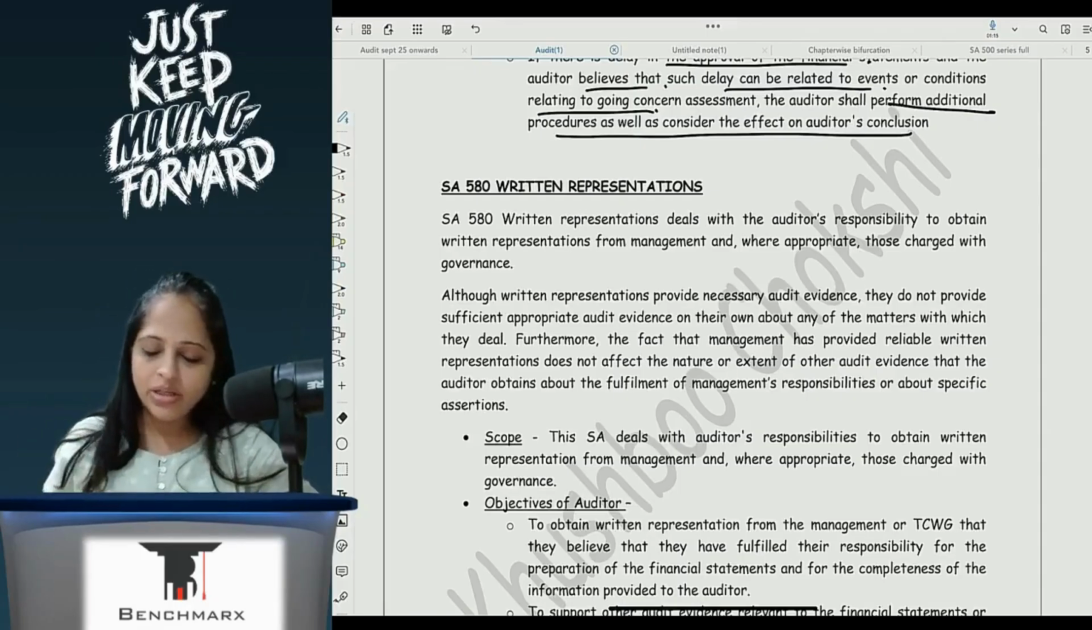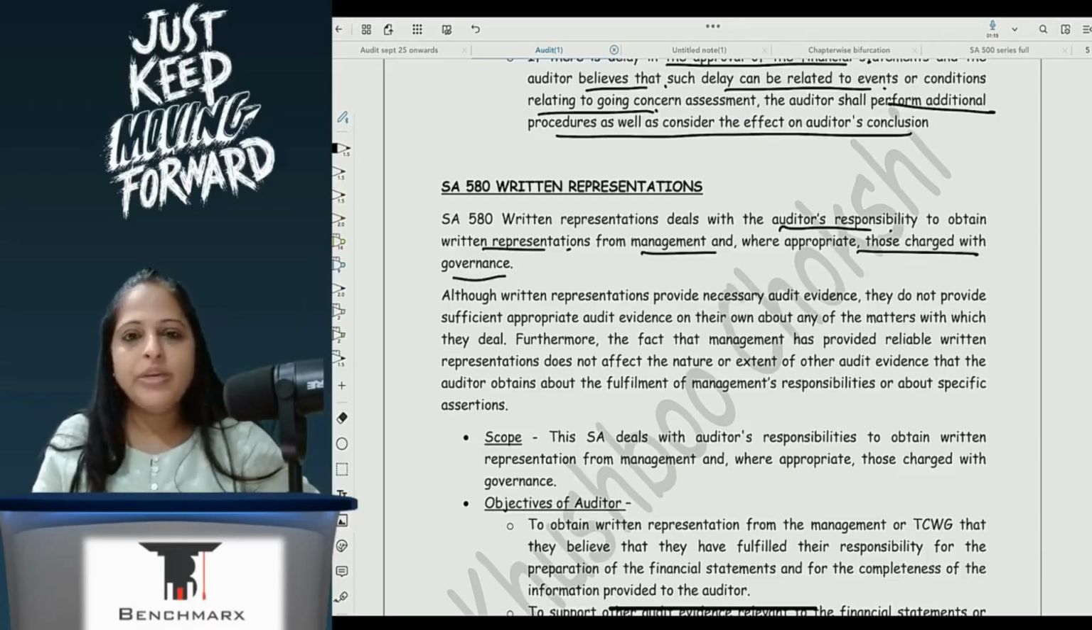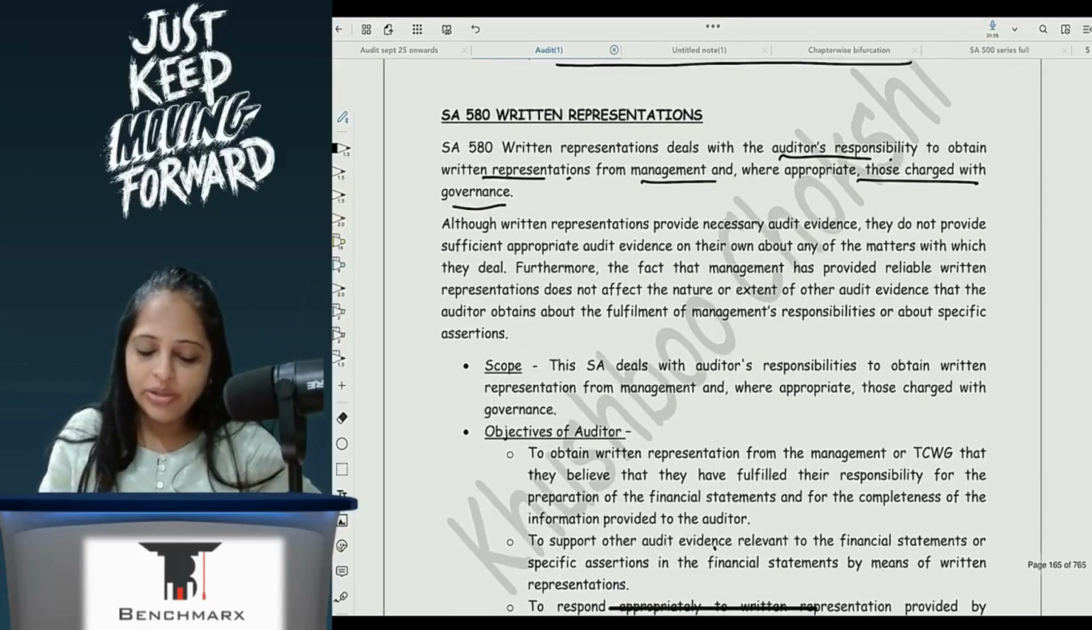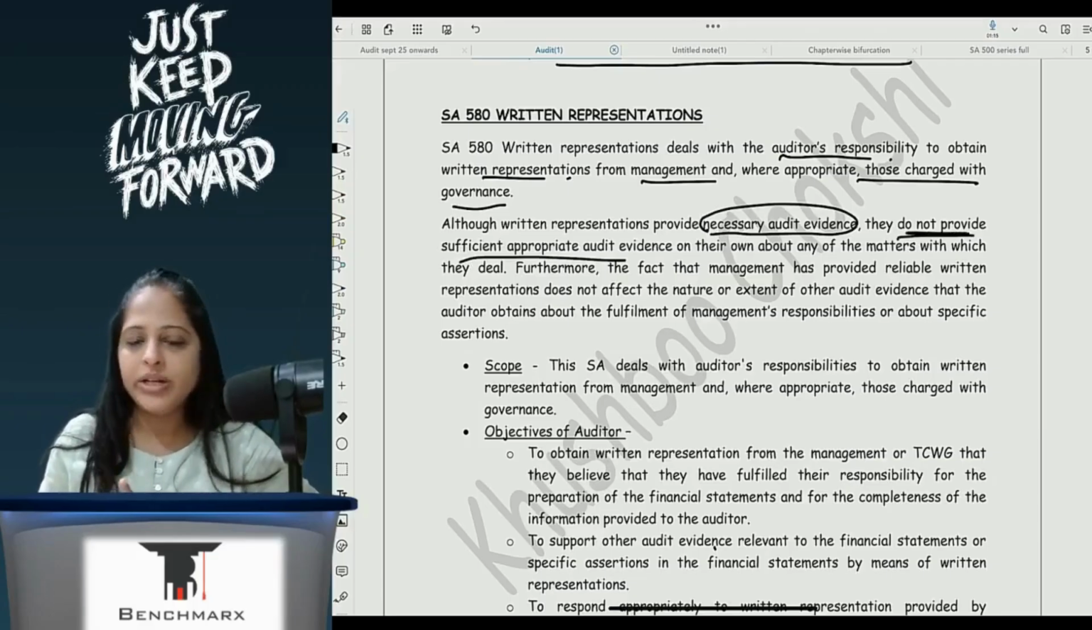What is the standard talking about? Same thing. It deals with the auditor's responsibility to obtain written representations from management and, where appropriate, those charged with governance. Although written representations provide necessary audit evidence, they do not provide sufficient appropriate audit evidence. It's audit evidence, but not necessarily sufficient appropriate audit evidence, because again that depends on the risk taking capability